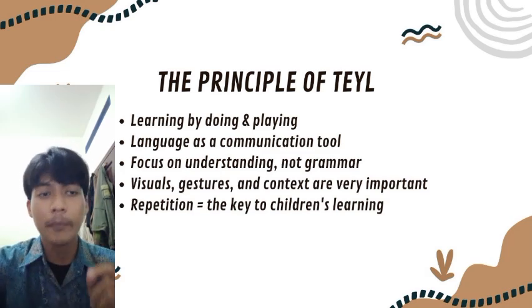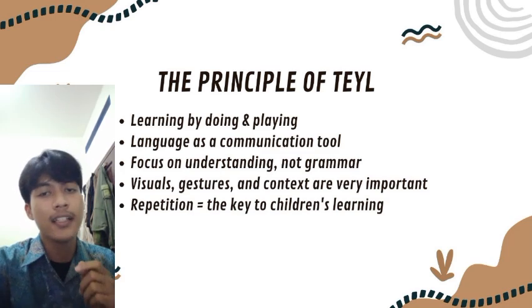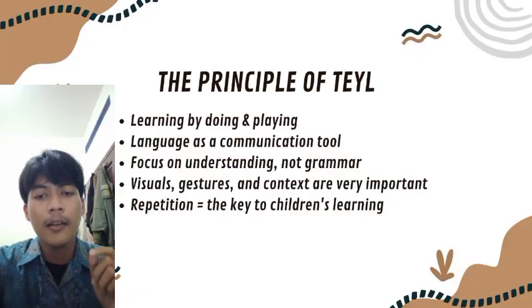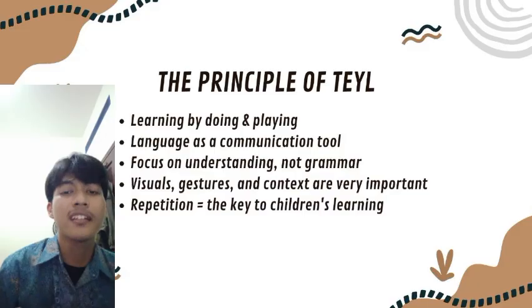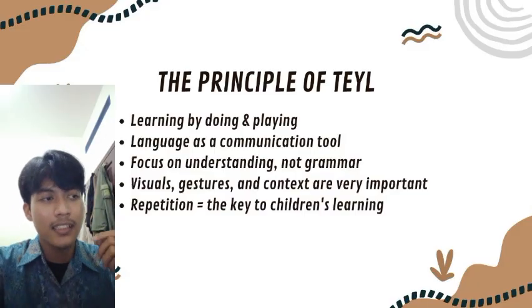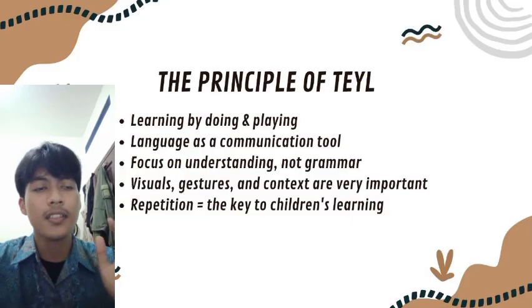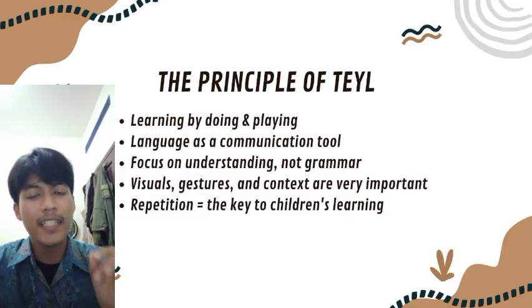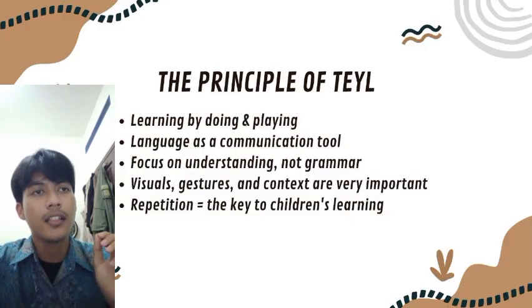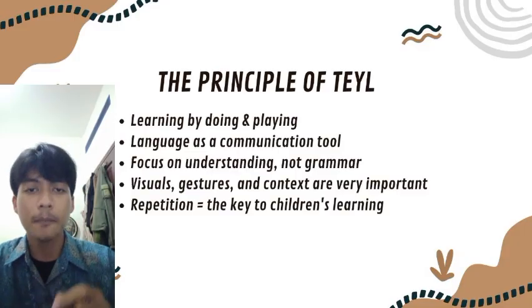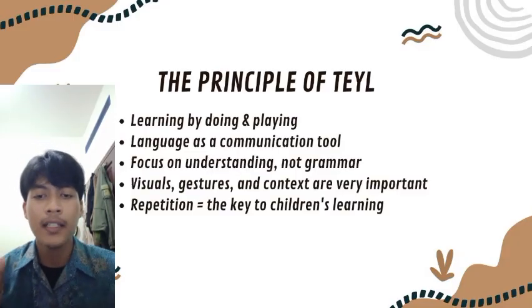And the last one is repetition, and this is the key to children's learning, because children learn through hearing and doing things. So the teacher must give them many repetitions, such as repeated songs, prayers, games, or stories, because it can help them remember and feel more confident using English.